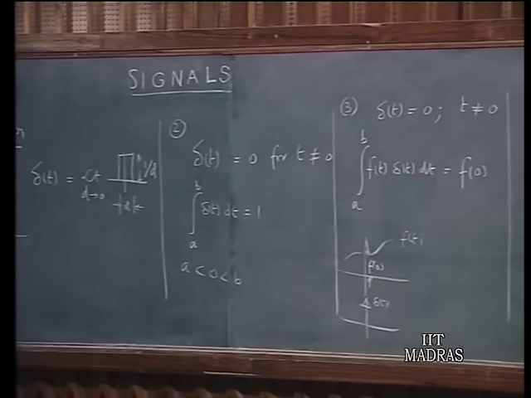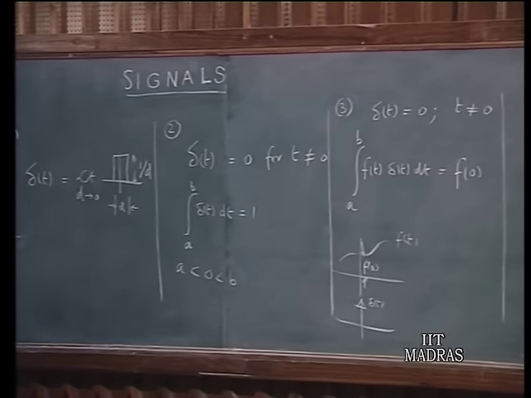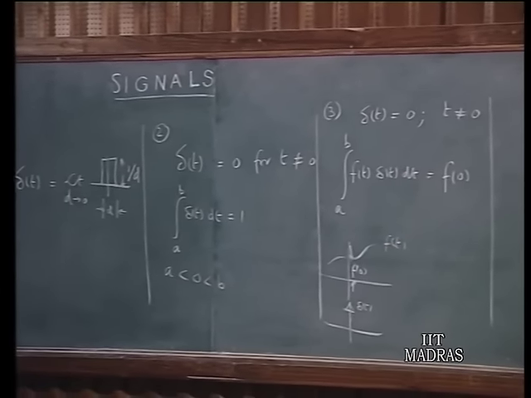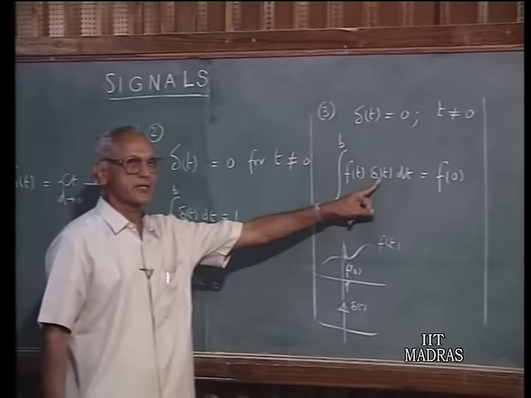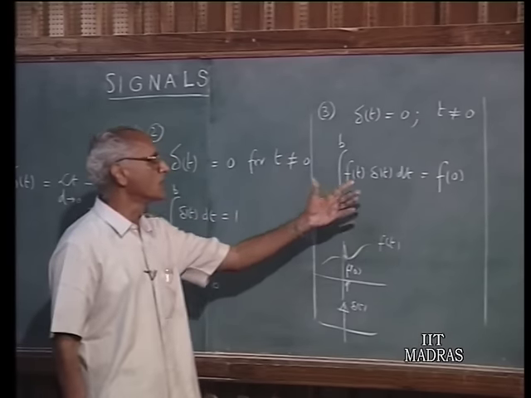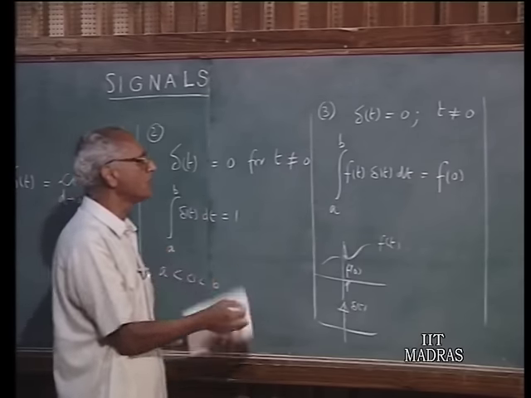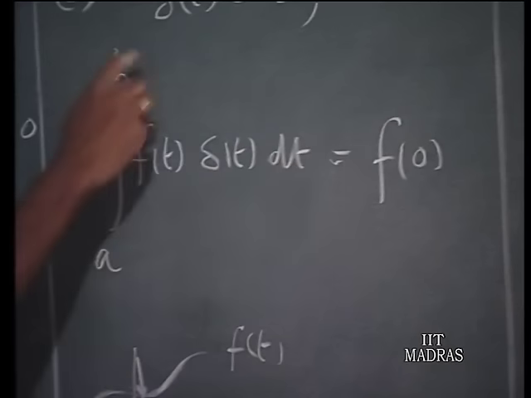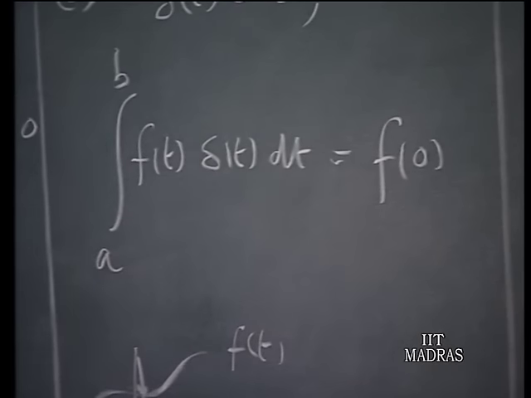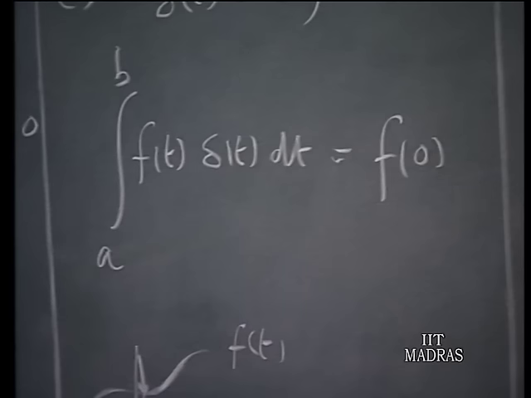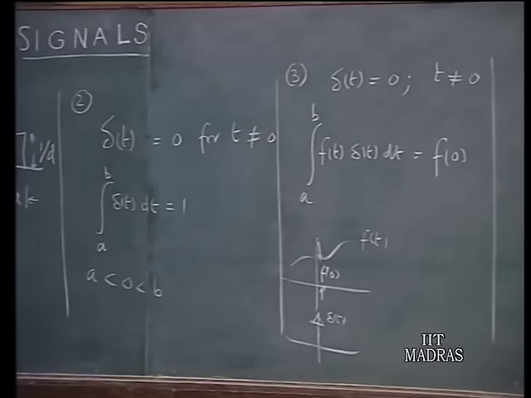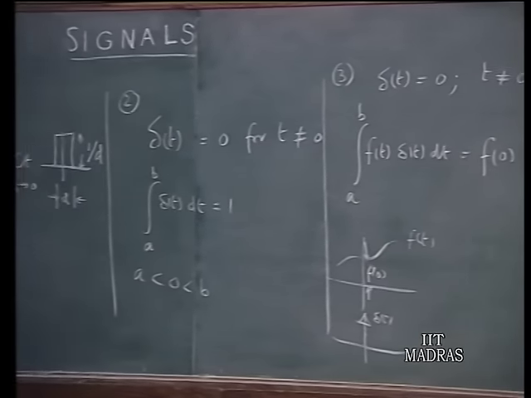Any continuous function f of t, if you multiply by delta t and integrate, samples the value of f of t at the point where the delta is situated. Delta is situated at t equals 0. So, if you want to find the value of the function f of t at t equals 0, you multiply f of t by delta t, integrate, and you get f of 0. So, these are all equivalent ways of looking at this delta function. We can adopt any of these as the definition. All are equivalent ways of looking at this.